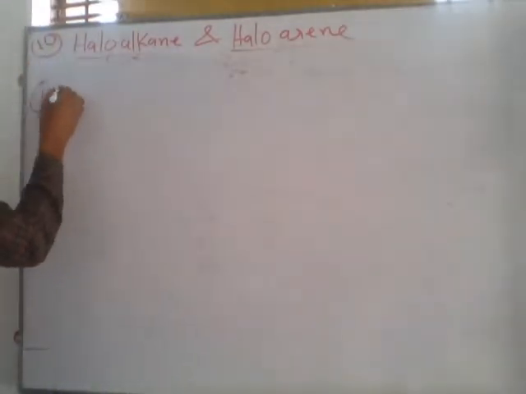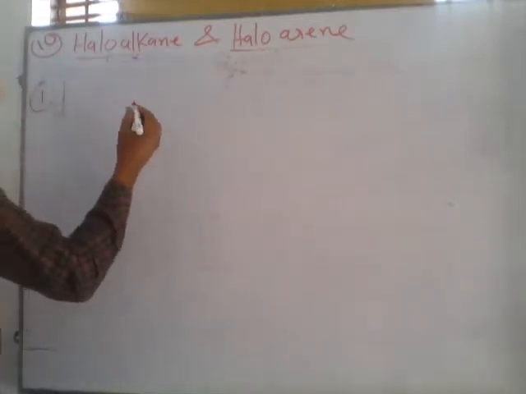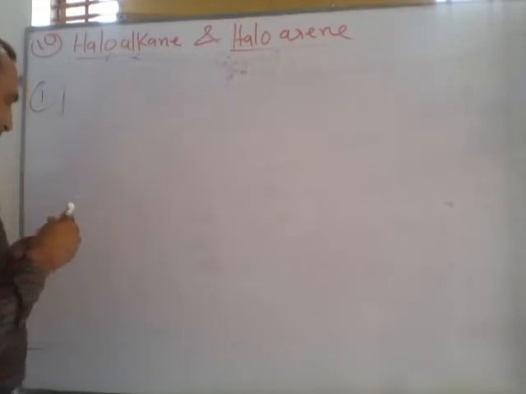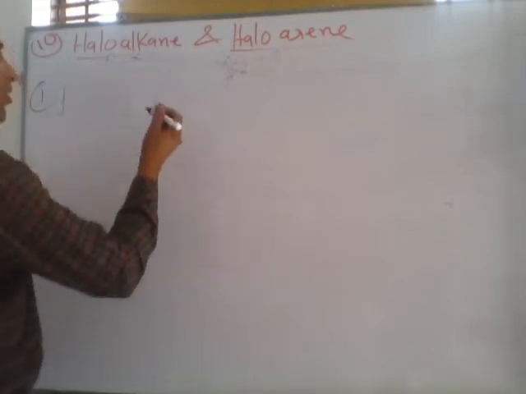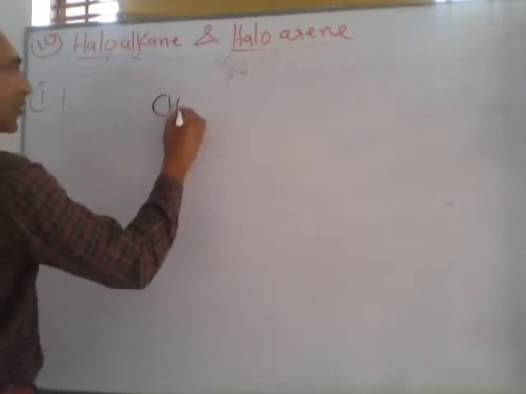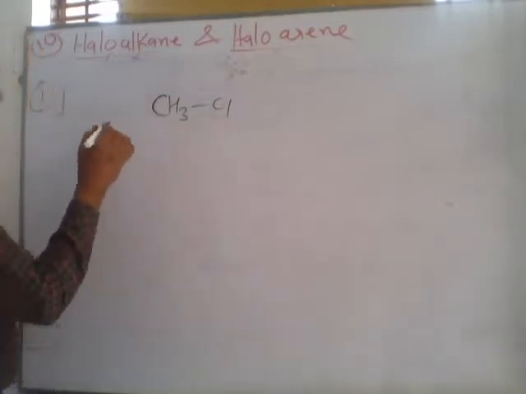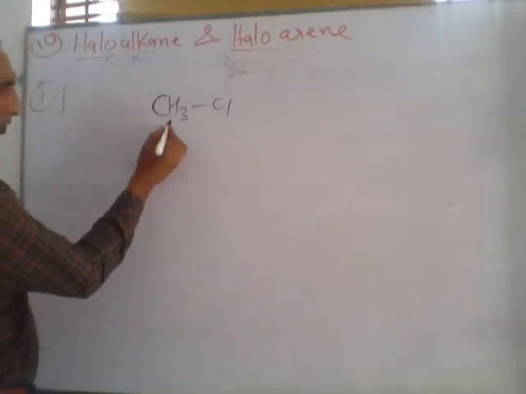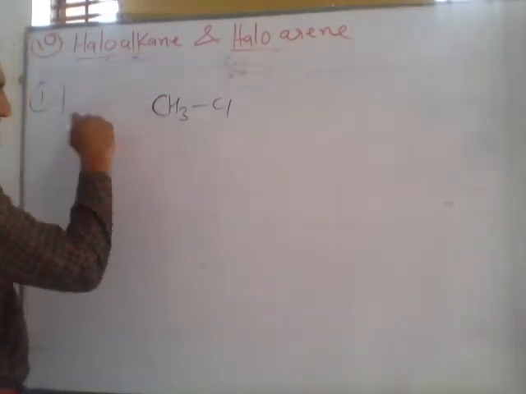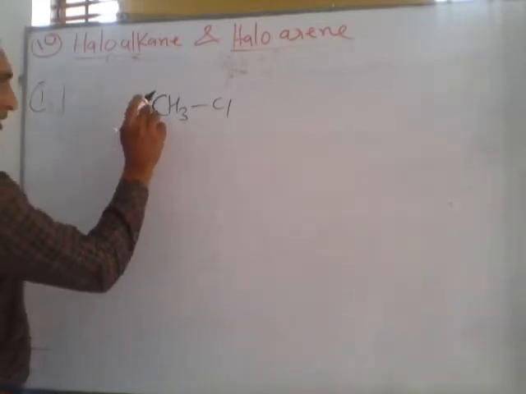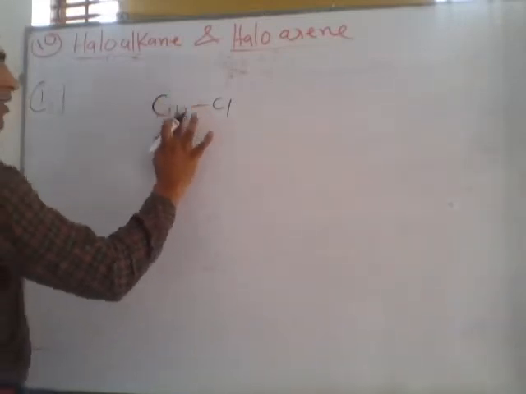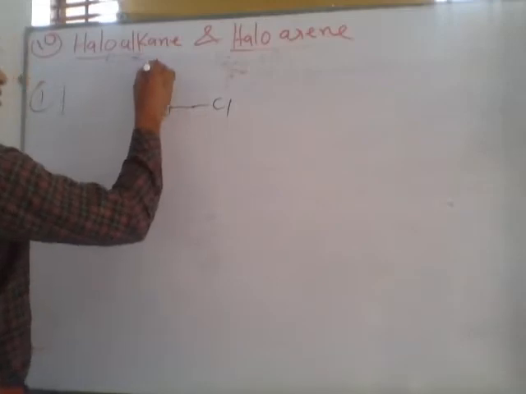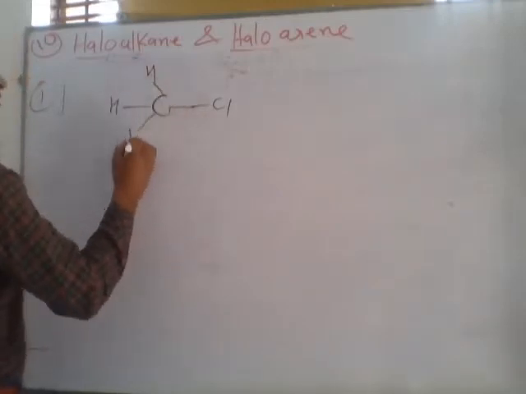Number 1. Primary RX. Primary RX means, suppose this is CH3Cl. In CH3Cl, if we replace one hydrogen by CH3 group, we can draw this CH3 in this form.